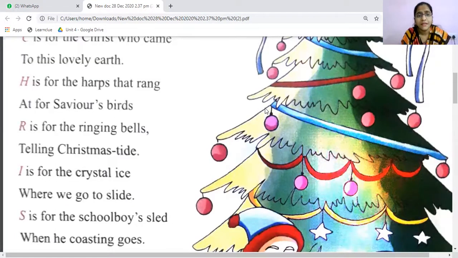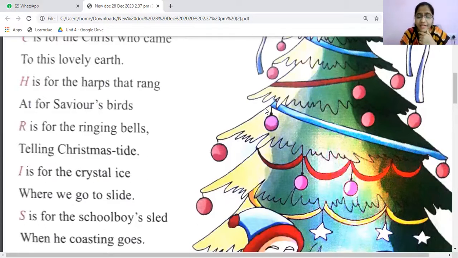So here harps are musical instruments which make some sound. Harps, have you heard? So the harps sound or rang at the Savior's birth. The sound of the harp is also described in this poem. And H stands for harps.